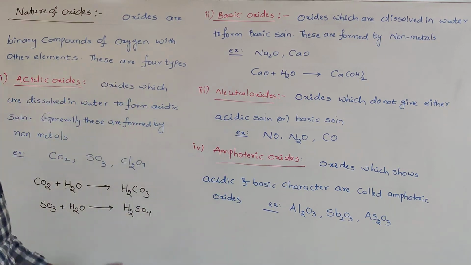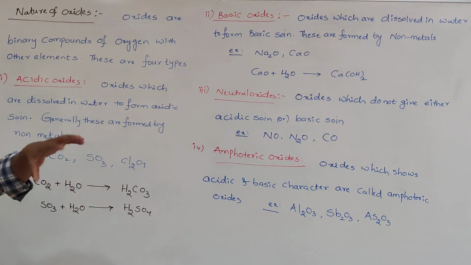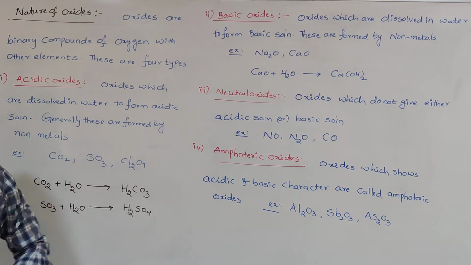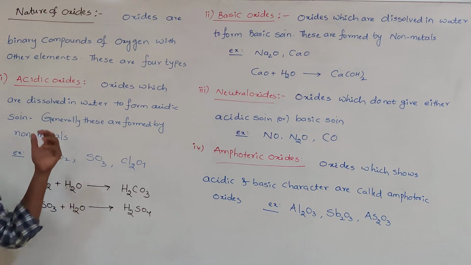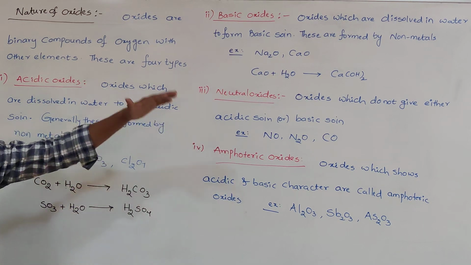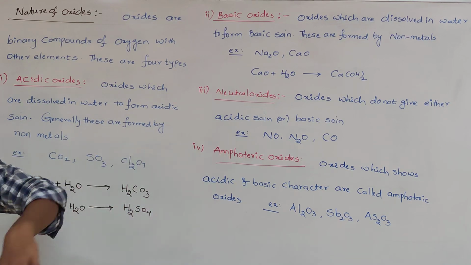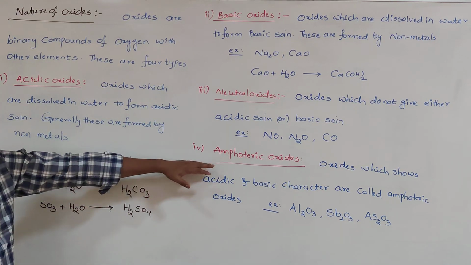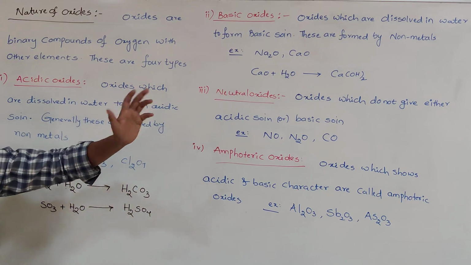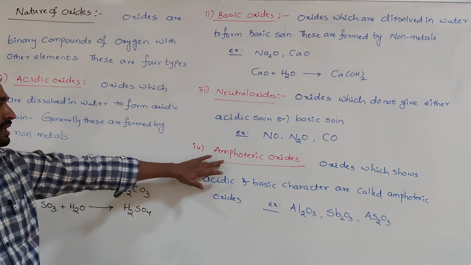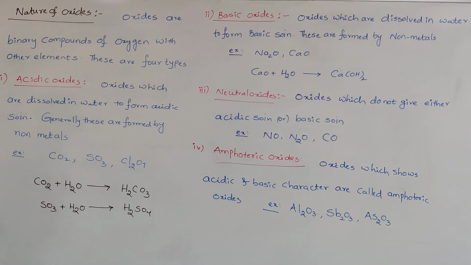So the distinction is: when they are dissolved in water, if they form acids, they are called acidic oxides. If they form a base, they are called basic oxides. If they give neither an acidic solution nor a basic solution, they are neutral. If they can show acidic character as well as basic character, they are treated as amphoteric oxides.